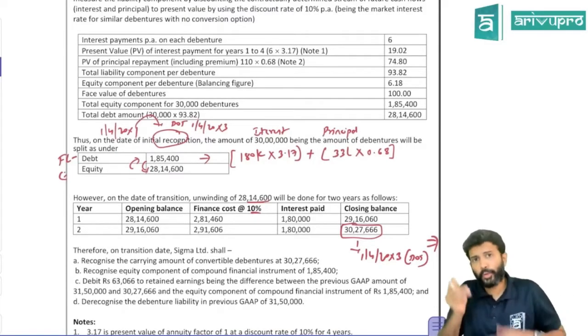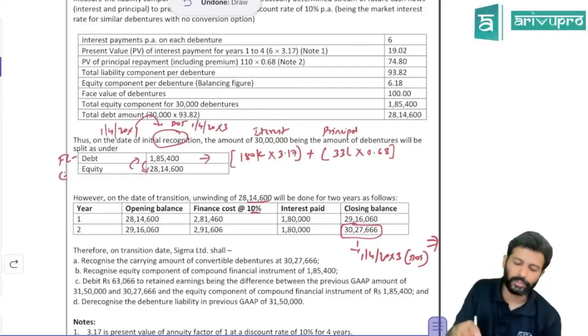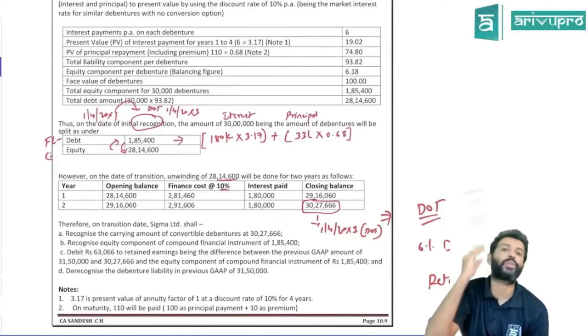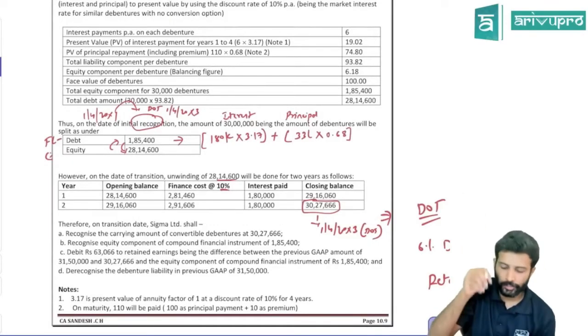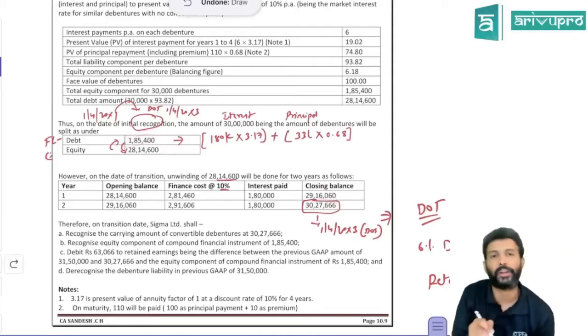Now, it is applicable only from 1st April 20x3. So the value of the financial liability on this date, you work it out retrospectively, but on the date of transition you find out the respective balance. So you have to record the financial liability at this value, equity, no remeasurement. So the same 184,400 you will take.